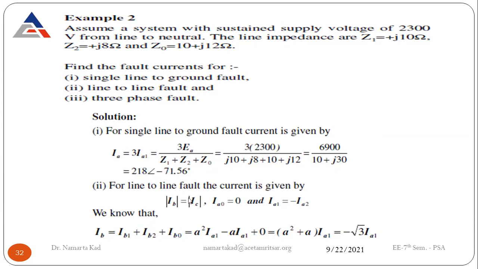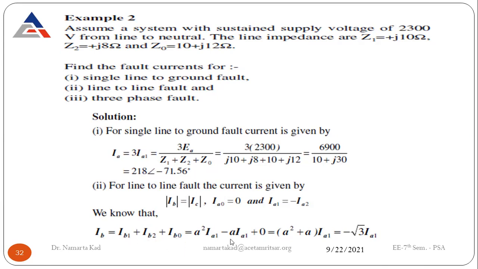Now for the line to line fault, when the fault occurs between the B and C line, here it's not R, Y, B, here it is A, B, C. So between B and C line, IB is equal to minus IC and IA0 is equal to 0. So IA1 is equal to minus IA2. These are some of the conditions. And IB is equal to IB1 plus IB2 plus IB0, that is the sum of the sequence components for that particular phase.